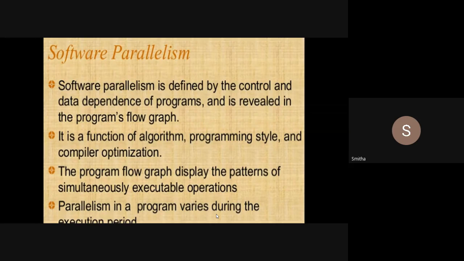Even though we write the instructions to be executed in parallel, it is not the same when they get executed, because if we have control statements in our program, we cannot predict which path it will take. So parallelism in a program varies during the execution period. Hardware parallelism will not vary, because we are only taking care of the resources we are using, and that will not change.